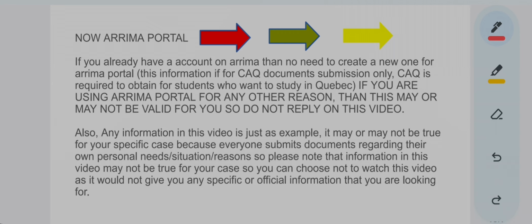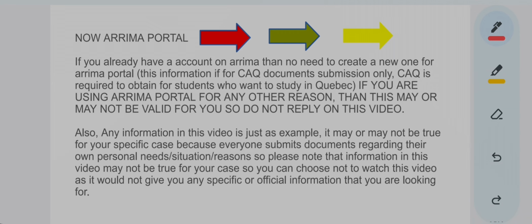So after you have created your account on ARIMA by yourself or by searching information on the official website, and after you have logged into the portal by entering your email ID and password, what you have to do is what I am discussing over here. First you have to create your account, which is not discussed in this video. So let's begin with what you have to do after you have logged into your account.